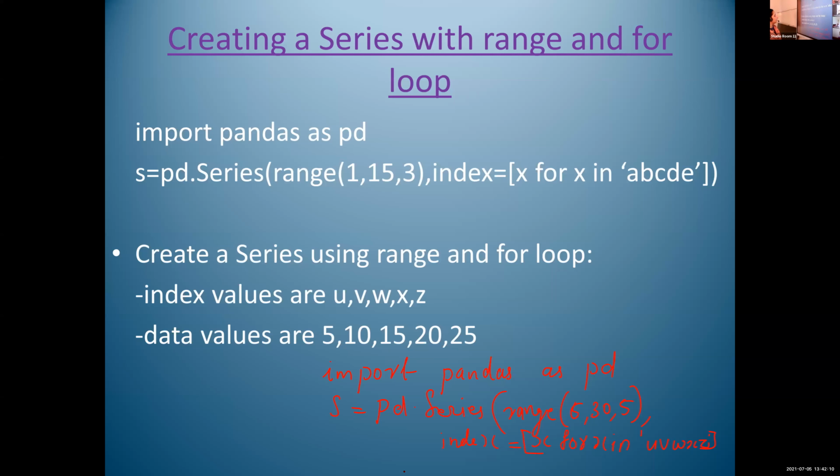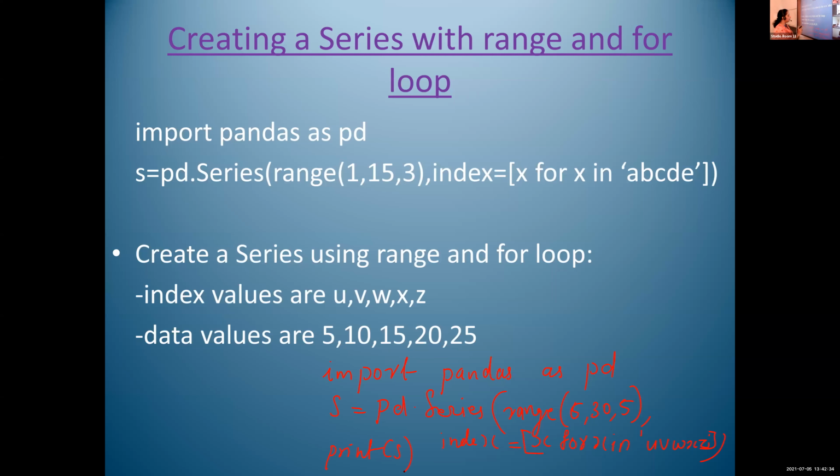Then we have to create a series using range and for loop. The index values are U, V, W, X, Z. And the data values are 5, 10, 15, 20, 25. To represent these data values, we have to use the range function. Okay. So I'll write X is equal to pd dot Series range of 5 comma 30 comma 5.